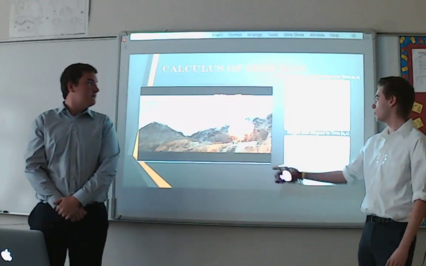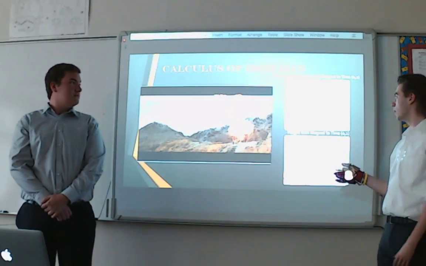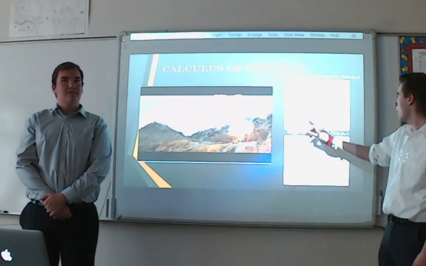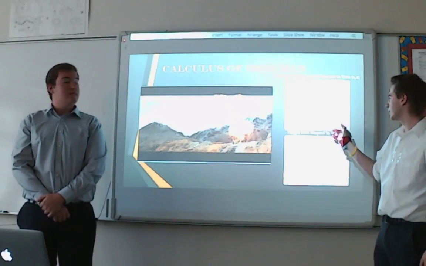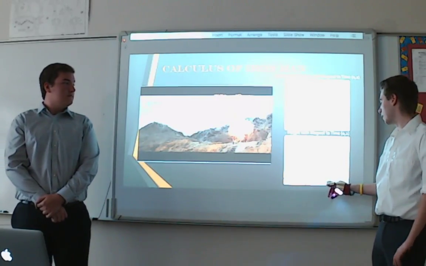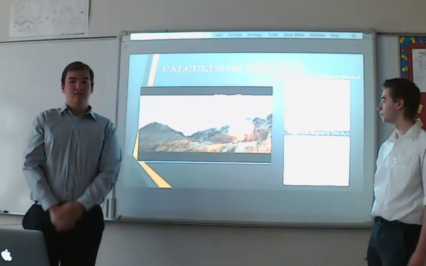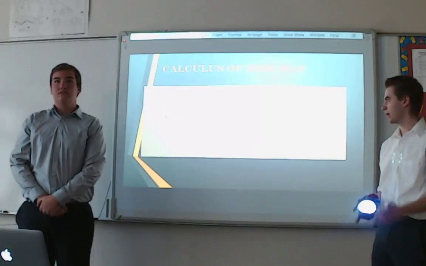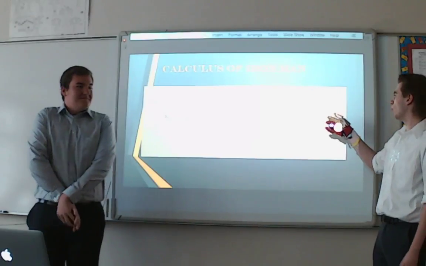And so using Capstone, we marked all the points that we could with Iron Man, and we created 2 graphs. The first one being horizontal distance with respect to time, and the second being height with respect to time. For the top graph, the y-axis is the horizontal distance, and the x-axis is the time, and then for the second graph, the y-axis is the height, and the x-axis is the time. And then for both of these, we're only looking at the interval from 0 to 2. And so we define horizontal distance with respect to time as f of t, and that's the equation right there. And then the height of Iron Man with respect to time, we had g of t.